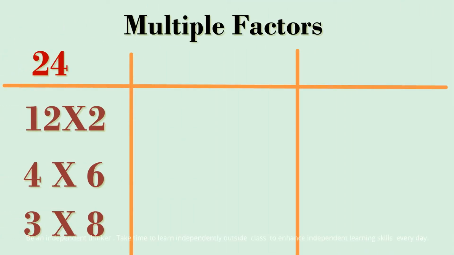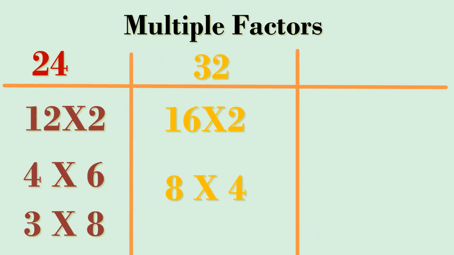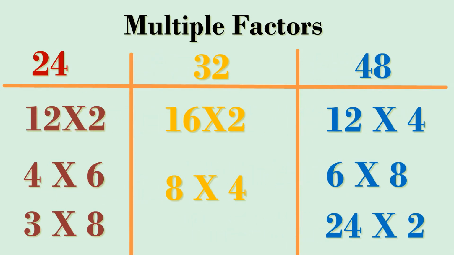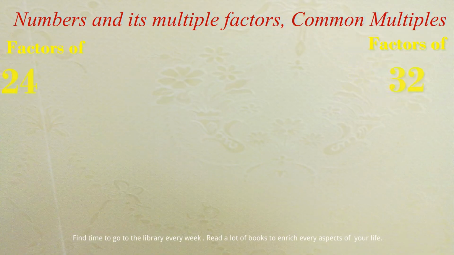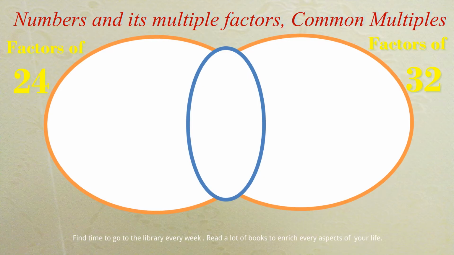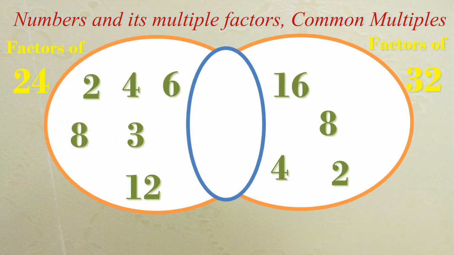Multiple factors 24, 32 and 48. Numbers and its multiple factor, common multiples of 24 and 32. So common multiple of 24 and 32 is 284.